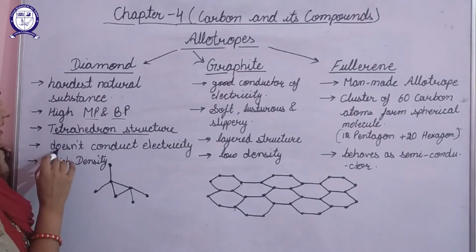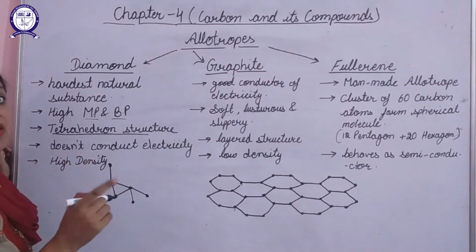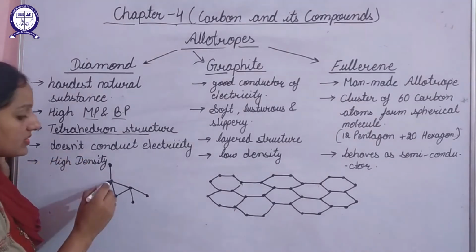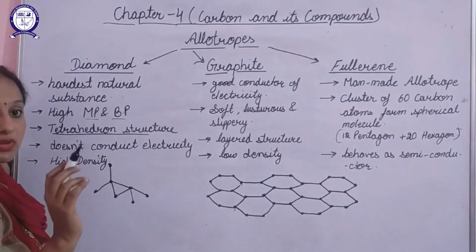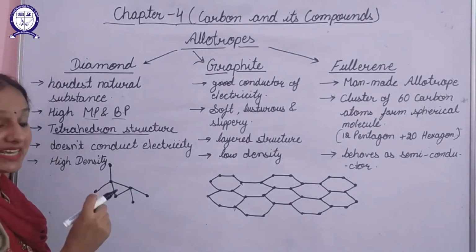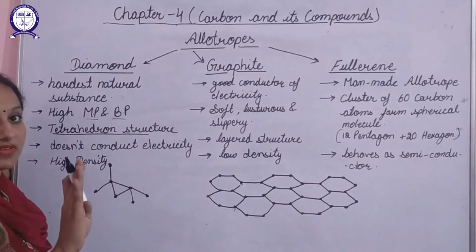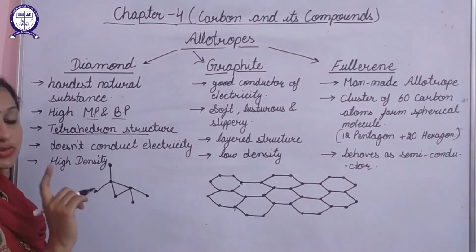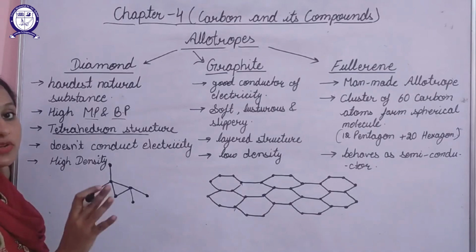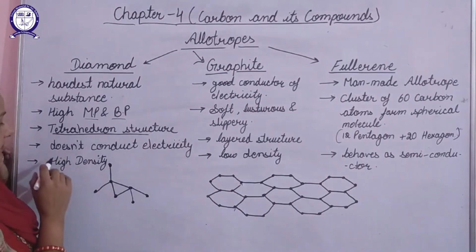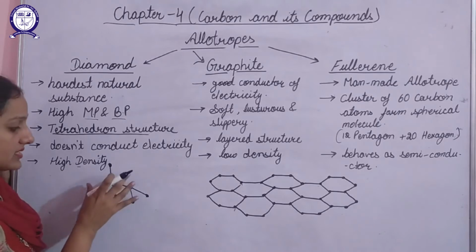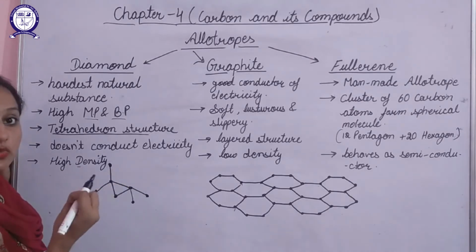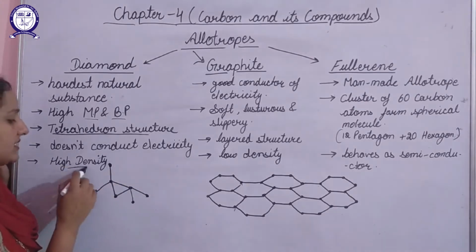Next one, it does not conduct electricity. Why is it not conducting electricity? Because here the valence electrons of carbon are completely acquired, because carbon has 4 valence electrons, so they are totally acquired here. So it does not have any free electrons, hence it will not conduct any electricity. Its density is high because in this the carbon atoms are closely packed, which makes its density high.